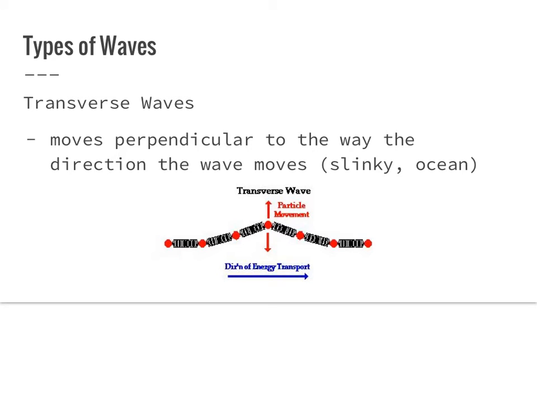So there are two different types of waves we're going to focus on. The one we're going to see the most is a transverse wave. This is when the particles move perpendicular to the direction that the wave is moving. So this could be a slinky or the ocean. If we see this example at the bottom, you'll see that the movement is to the right, but the particles are moving up and down. So think about a wave at a stadium. Once again, it's moving around the stadium, but people are just standing up.